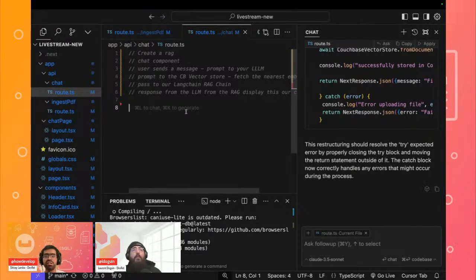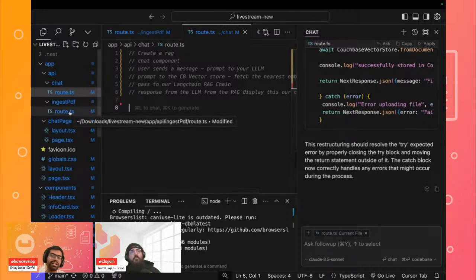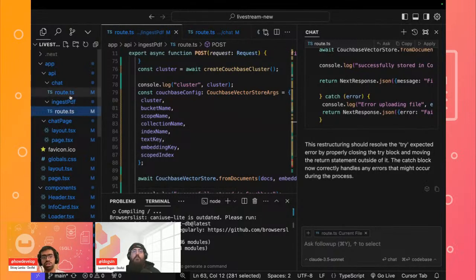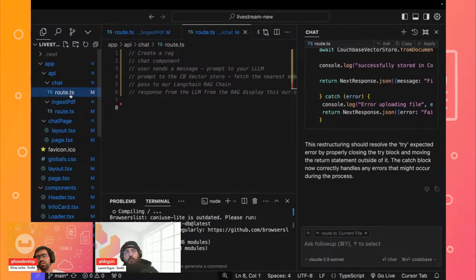Since we are using Next.js, there's not technically an Express server that we're running. So our logic, and of course our endpoint, will be an endpoint to connect with the chat that is written inside of the API folder, which is where we are writing our main logic. We have already written one of the backend logics for the ingestion of our PDF, and the next one is creating our entire chat interface.